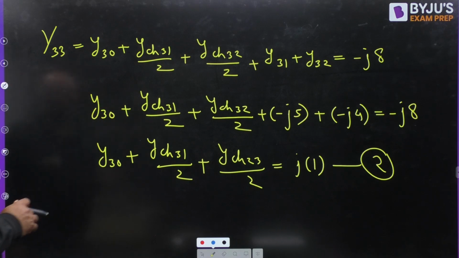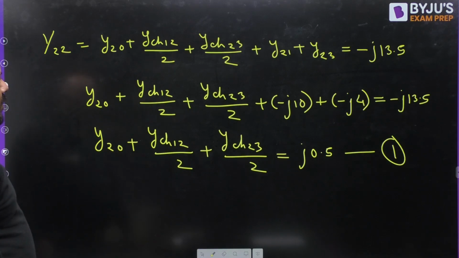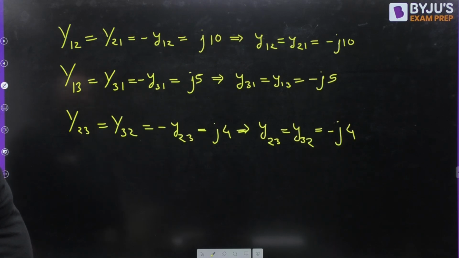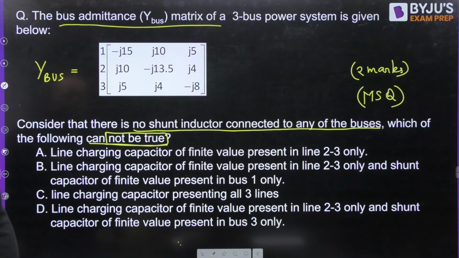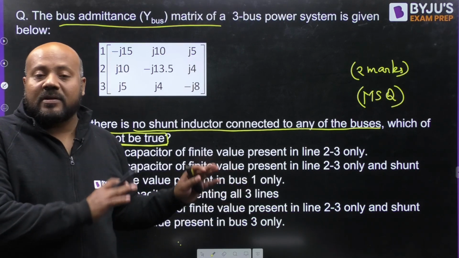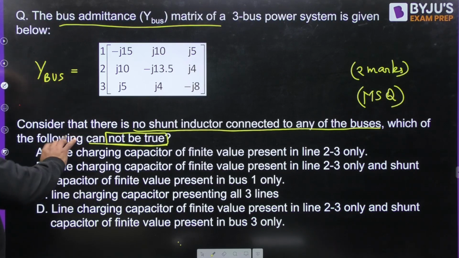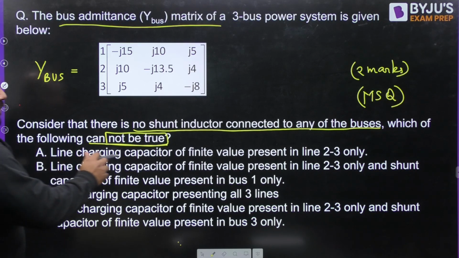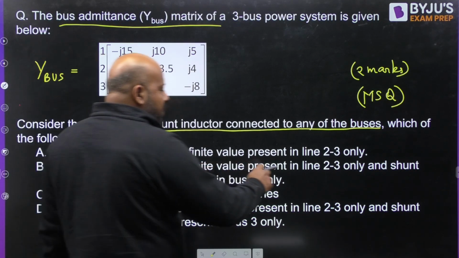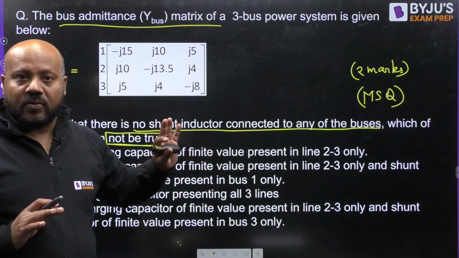Now let us go back to the statements and cross check. I am leaving statement 1 because this is one of the controversial ones. I will start with B and I will later on come to A. Statement B is saying line charging capacitance of finite value is present in line 2, 3. So we have to check that.